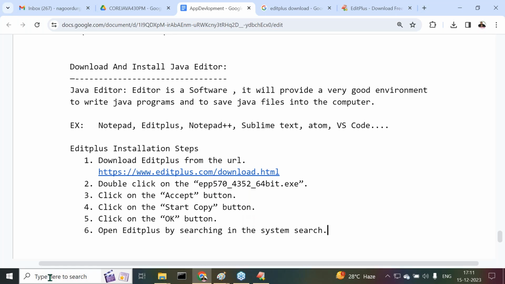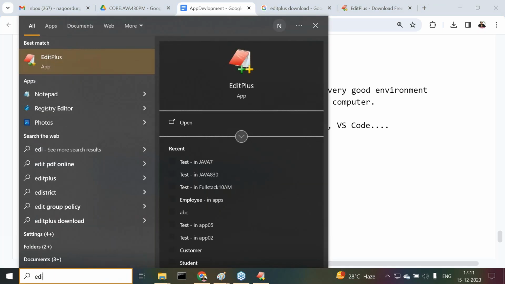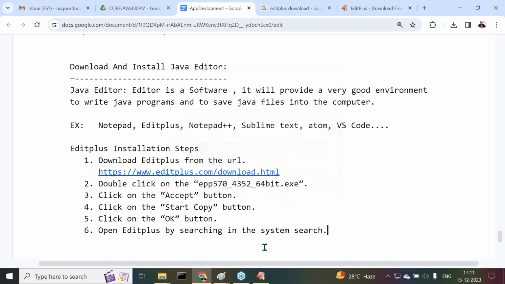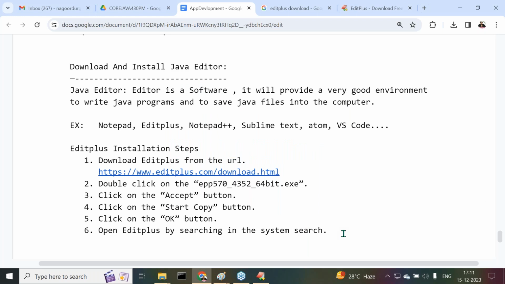System search means on the desktop we are having the search there. If you type Edit Plus, all the softwares which we installed are going to be available. Just we can select it. If we click on it, automatically we are getting this one. Click on which button here? The S button.